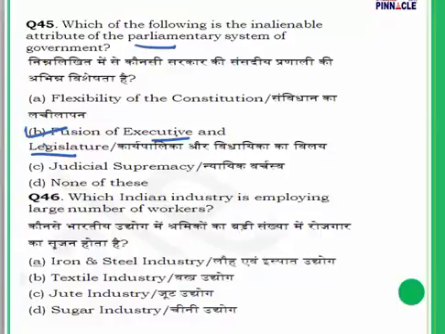Very, very important. Fusion. A parliamentary system is that in which the democratic governance of a state and the executive branch derives its democratic legitimacy from and is held accountable to the legislature. So in this case, answer is going to be B.